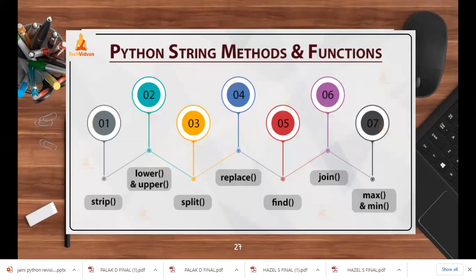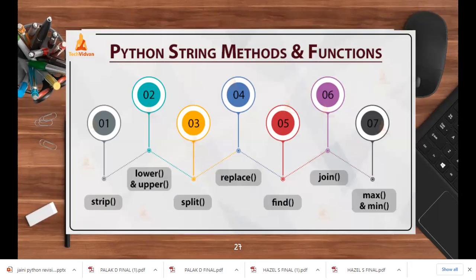String is basically a combination of characters. These characters can be numerical, alphanumerical, or only alphabet. These are considered as a sequence, and you have to refer to these strings with their indexes. There are two indexes: forward indexing and backward indexing.